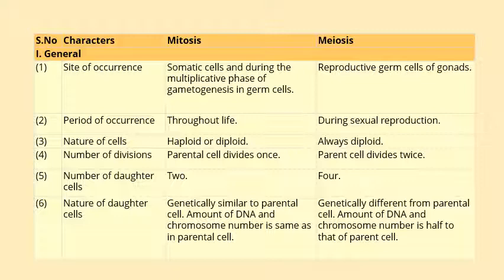The number of daughter cells in mitosis is 2, whereas in meiosis it is 4. The daughter cells in mitosis are genetically similar to the parental cell, and the amount of DNA and chromosome number is the same, whereas in meiosis they are genetically different from the parent cell, and the amount of DNA and chromosome number is half that of the parental cell.